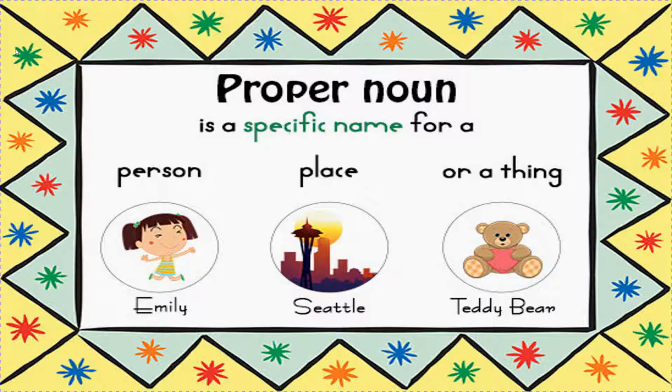Just now we have learned that proper noun is a name given to a particular person, place, animal or thing. So person is Emily, place is Seattle, or a thing is teddy bear. See children, in thing it is a toy. We can clearly see that it is a toy, but we have named it teddy bear. So it is a proper noun. And suppose you have any pet animal at your home, say a dog. You can give him a name, Bruno. So Bruno is a proper noun.